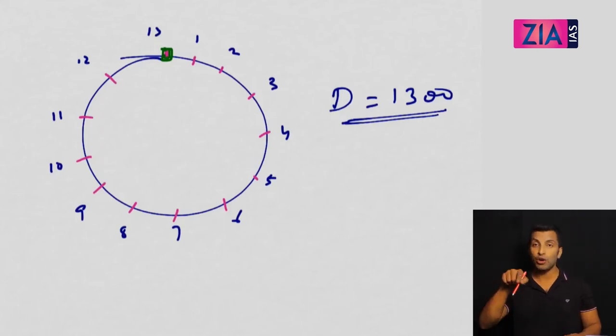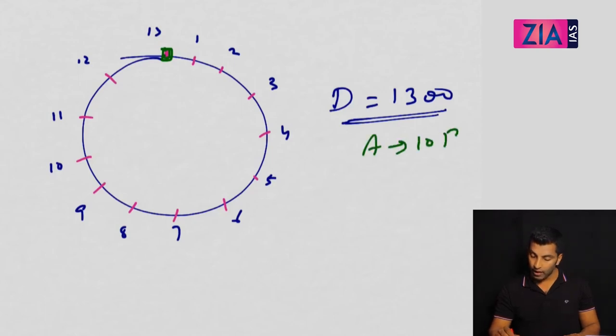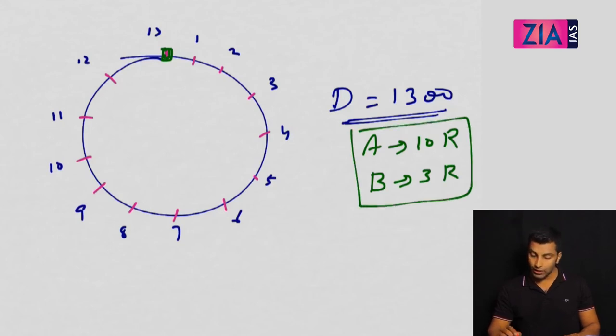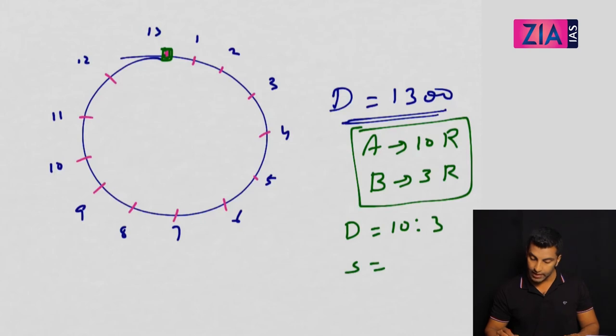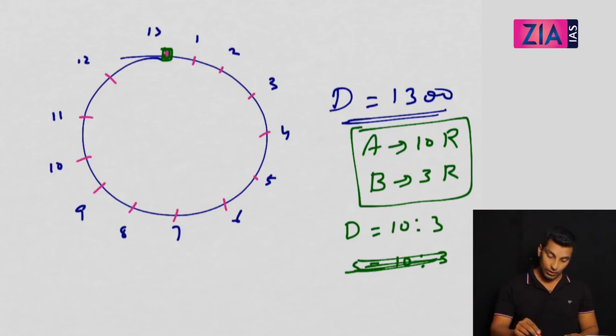The ratio of speed is given, right? Person A covers 10 rounds and person B covers 3 rounds in 1 hour. So the distance ratio is known to you. The distance ratio is 10:3. Since the time is constant, because when you meet, both have started at the same time and the time is constant, we know the speed ratio, right? The speed ratio is directly proportional to the distance ratio. So the speed ratio is also 10:3. That's not required, the distance ratio is what we need. 10 rounds and 3 rounds, the distance ratio we know clearly. So now let's follow one person, either A or B.